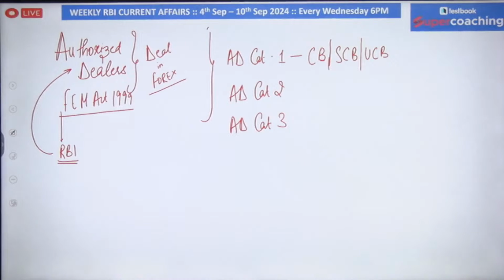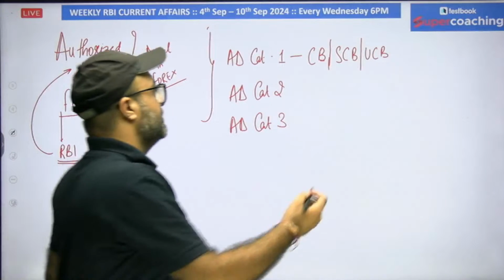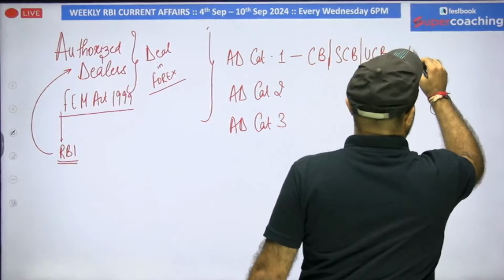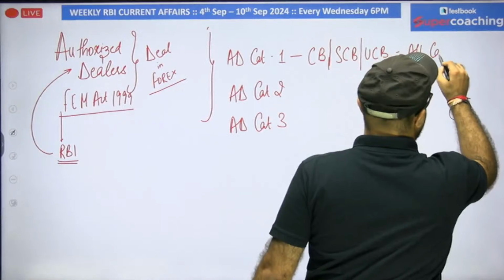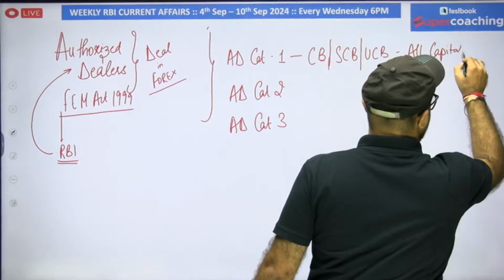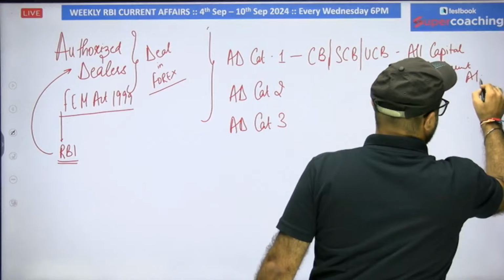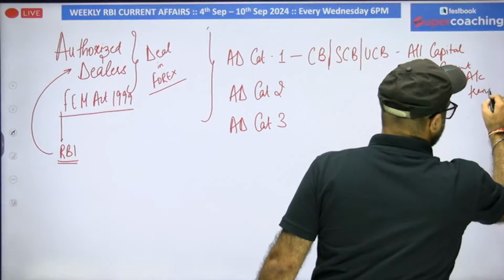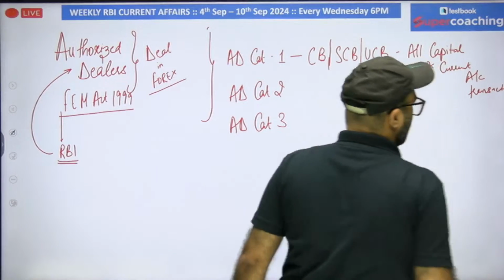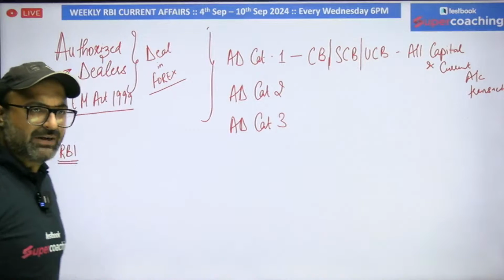So they are allowed to carry out all capital and current account transactions as per RBI norms. If you are not aware of the difference between capital and current account, I will be explaining that in some time.